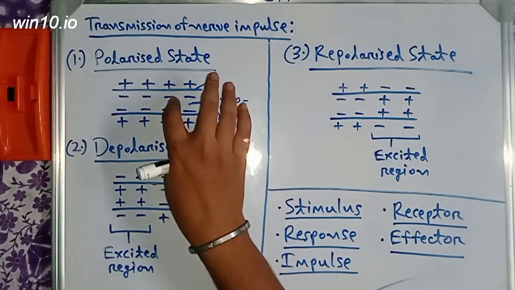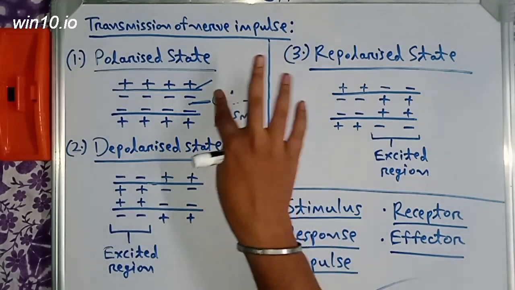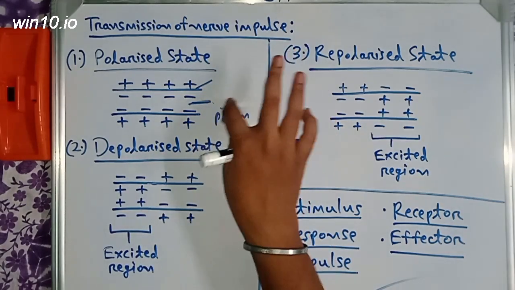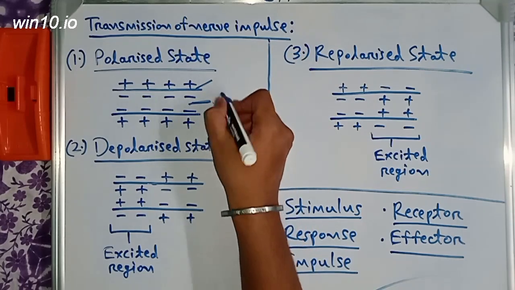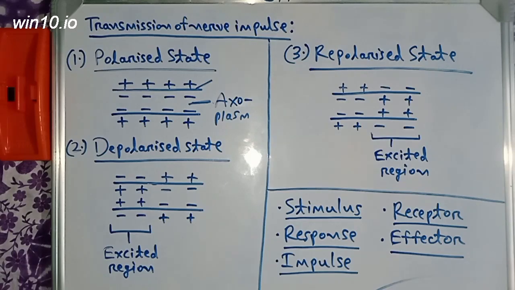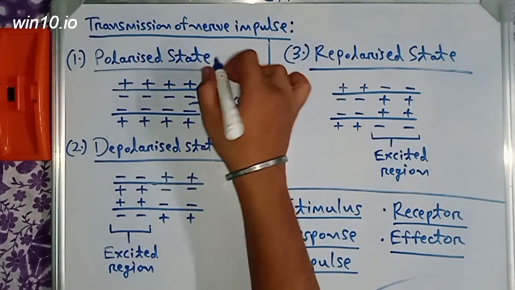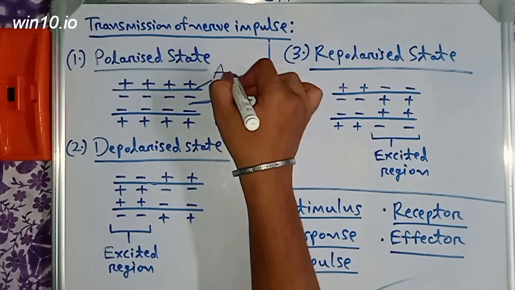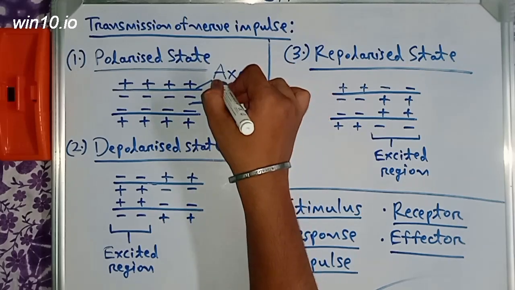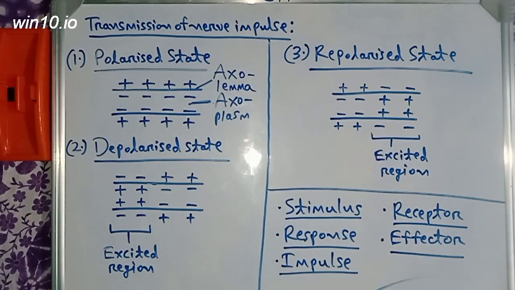Although this cytoplasm has a special name, since it is the cytoplasm of an axon, it is called axoplasm. The cell membrane is called axolemma.